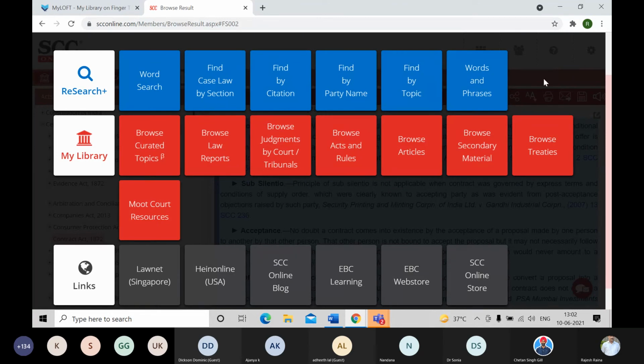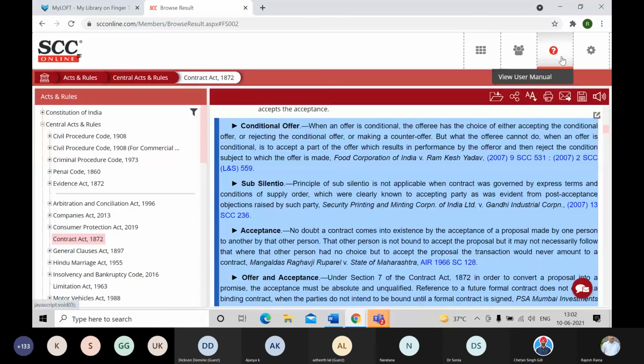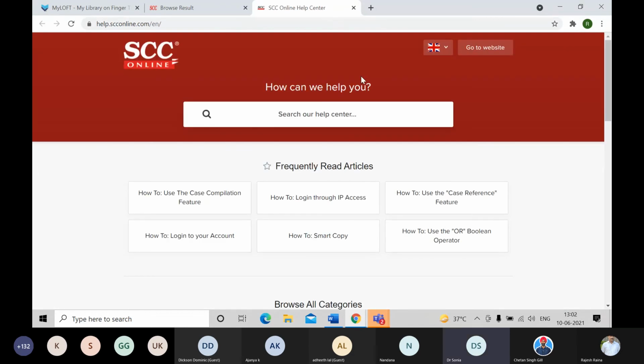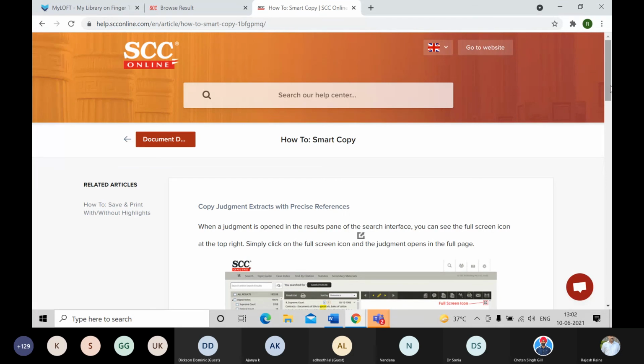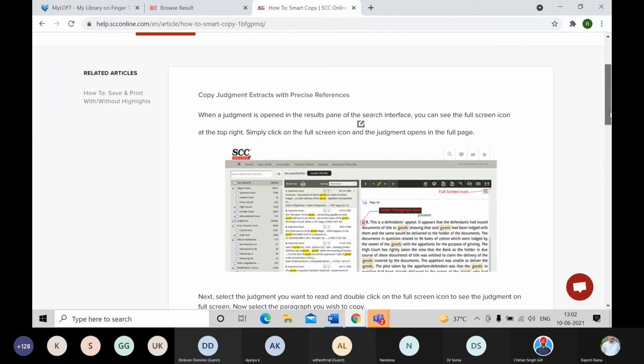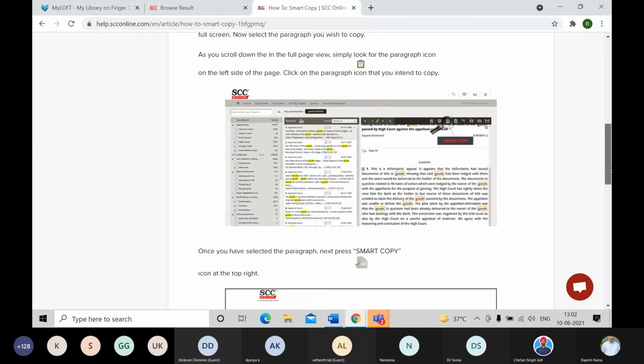And before I conclude, I'll again show you the help center section over here, which is in the form of a question mark, as you can see, and there's a view user manual option. The moment you click on that, you will be taken to a new web page, that is our help center. You can see the frequently read articles here. Let's say, for example, I want to know more about how to smart copy. I'll click on that option and it will illustrate it with an example for me.